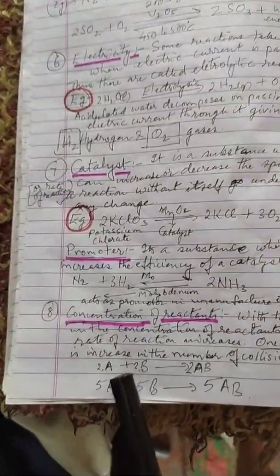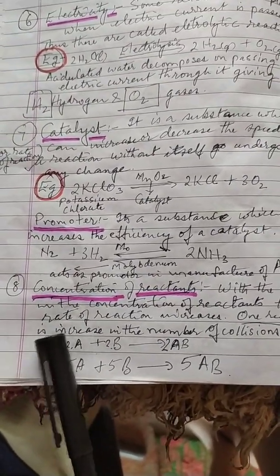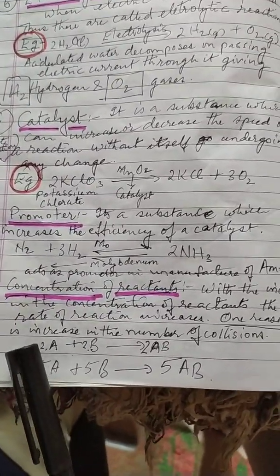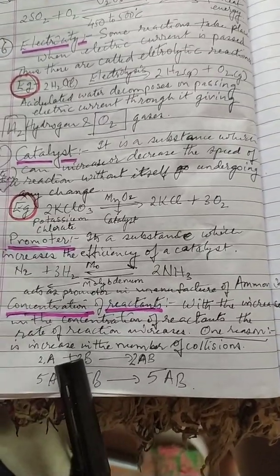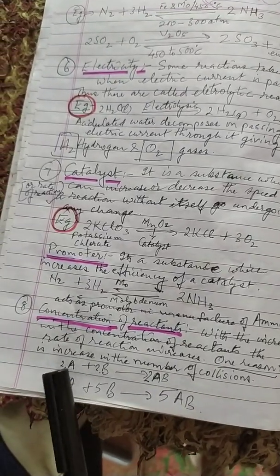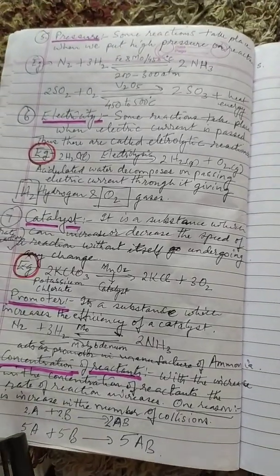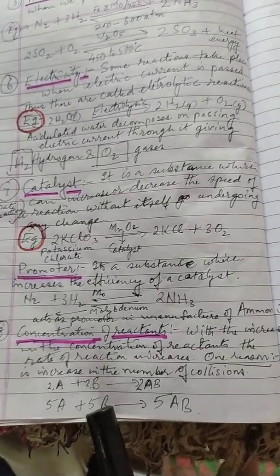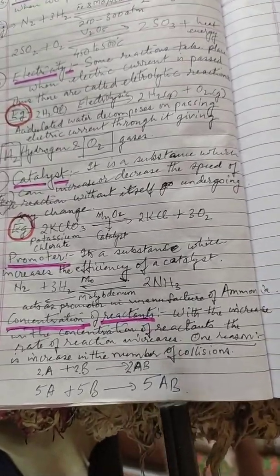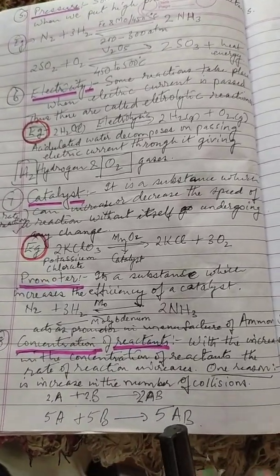We can see here with some examples that there is a reactant A. This has a concentration of 2, and likewise a reactant B, concentration of 2. Now these two with the concentration of 2 each produce a chemical reaction quickly. But when we increase the concentration of both the reactants A and B, the reaction rate also increases. So we see that more product is formed and the reaction rate increases.